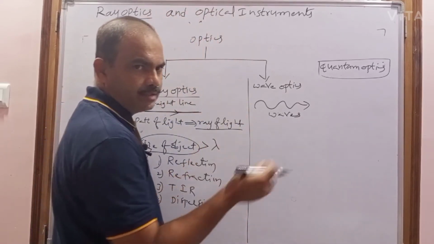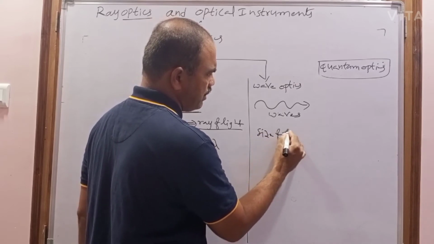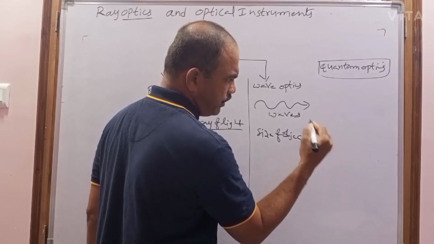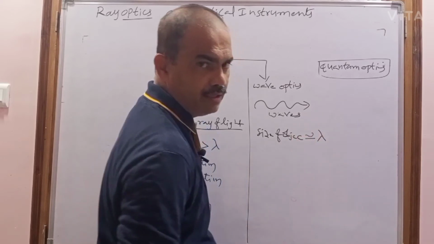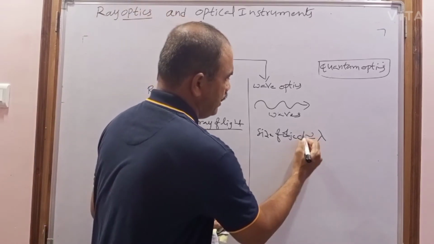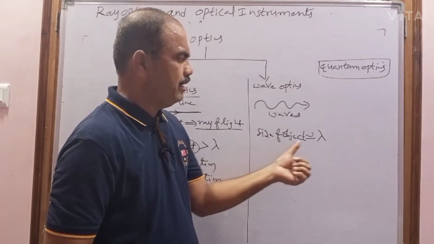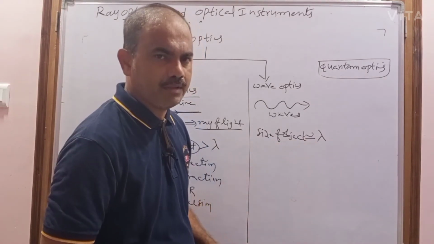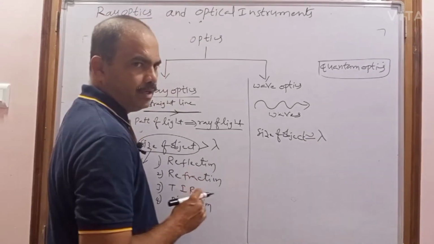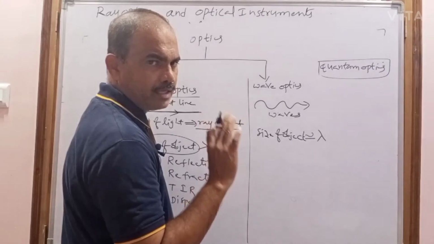And in wave optics the light interacts with objects whose size is comparable to its wavelength, that is, the size of the object is almost equal to the wavelength of the light.